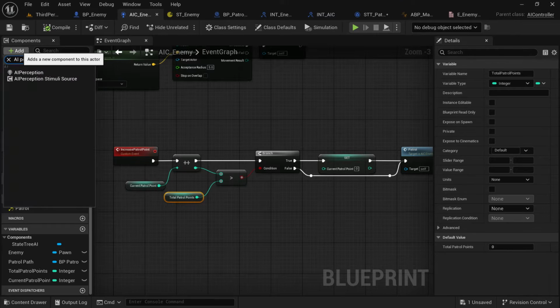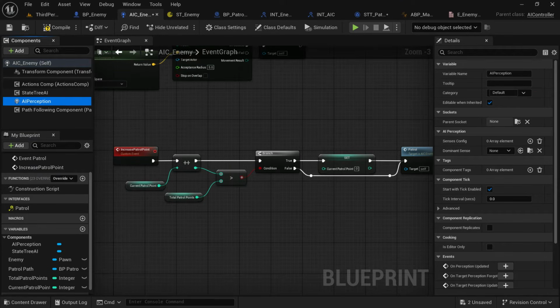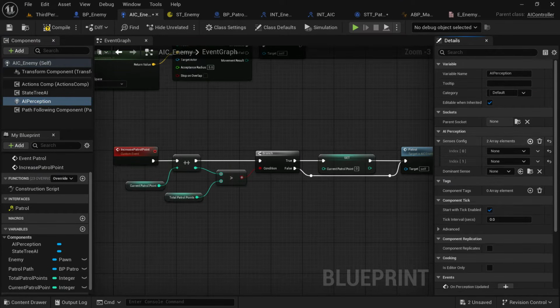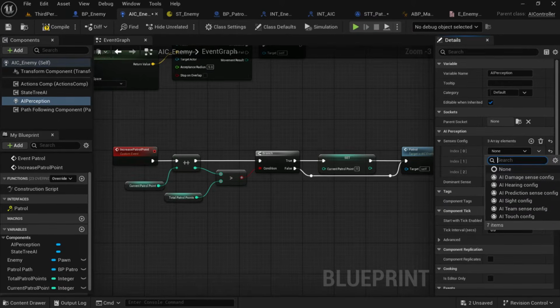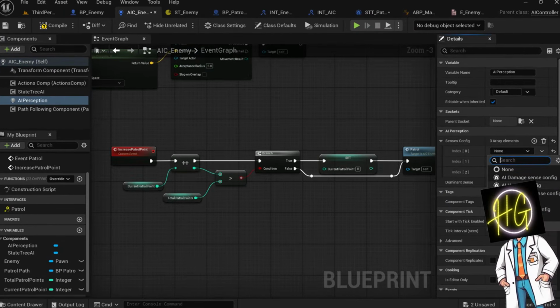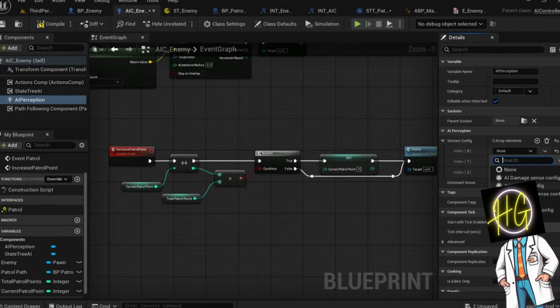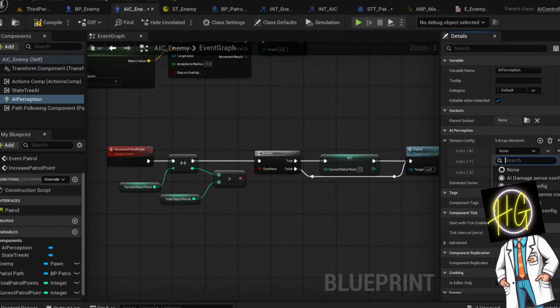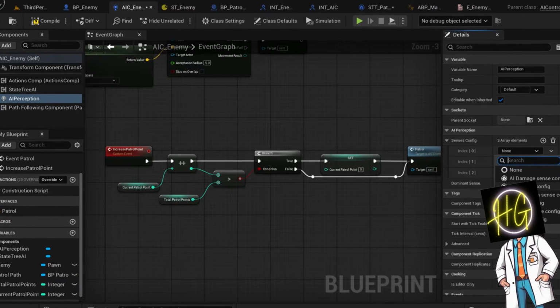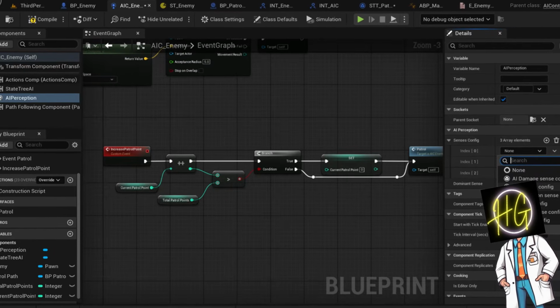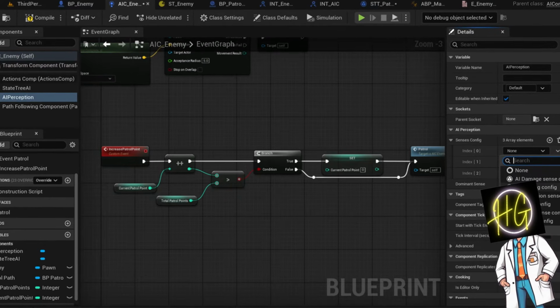Right here we add AI perception under components on the AI controller. AI perception is a system that lets AI characters sense things, like seeing a player, hearing a sound, or feeling damage. It gives the AI the ability to react based on what's happening around them.